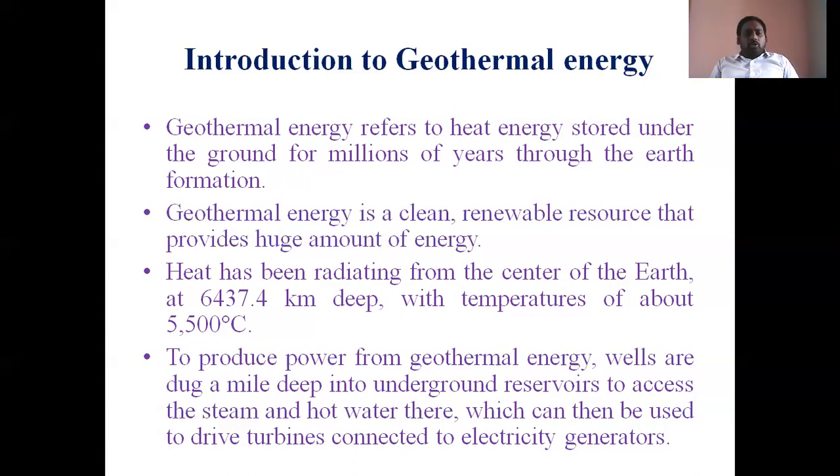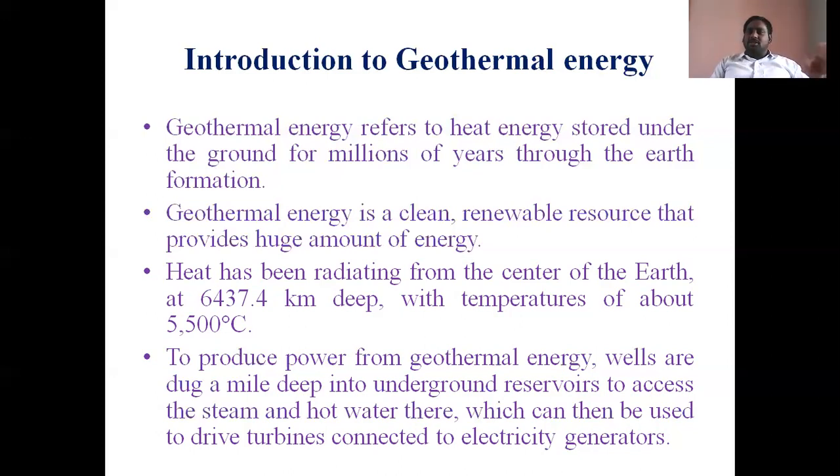To produce power from geothermal energy, wells are dug a mile deep into the underground reservoirs to access the steam and hot water there. Up to some depth, only heat is there. If we go deeper into the remaining part of the earth, hot water is there. If we go deeper still, direct steam is produced.